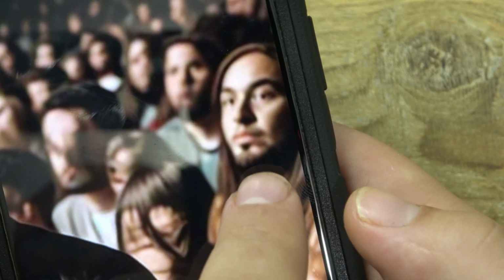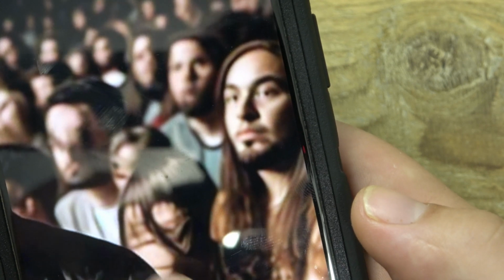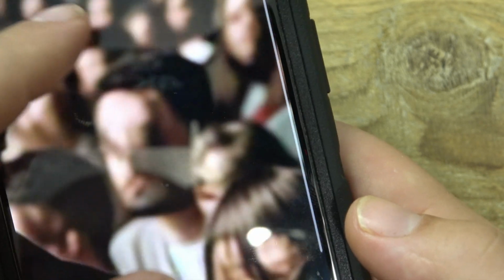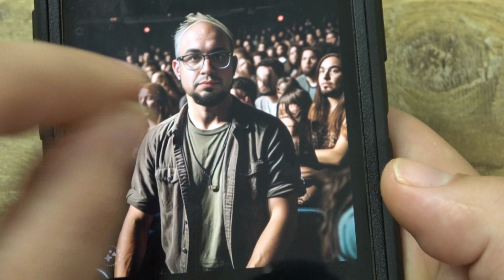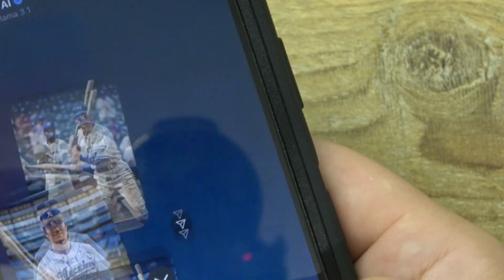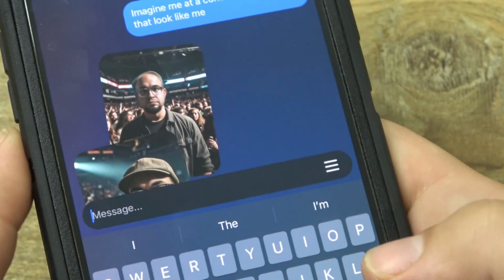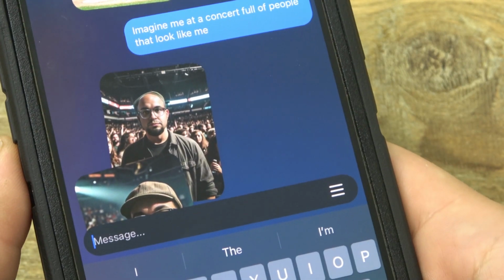Okay, so everyone looks kind of like me, I guess. This looks like some kind of a monster. These people have faces that are just morphed and weird looking. So, anyway, you guys, you get it. Let me do one more normal one before I go. What do I want to imagine myself as?